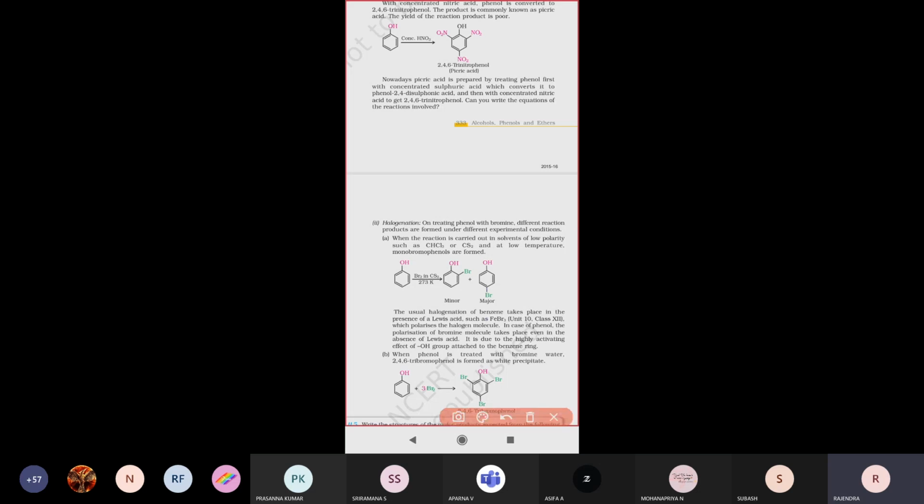Next, see the halogenation reaction. What is meant by a halogenation reaction here? When phenols react with halogens, the halogen can be chlorine, bromine, iodine, or any one of the halogens, right? So when phenol reacts with bromine in the presence of carbon disulfide, the bromine will be directed to two positions, one is the para position and the other is the ortho position.